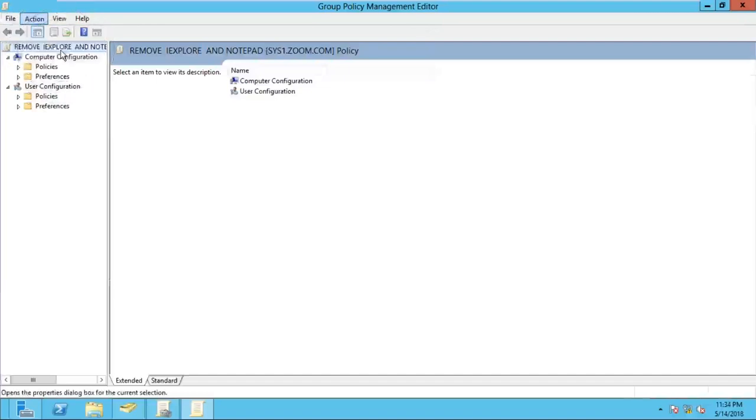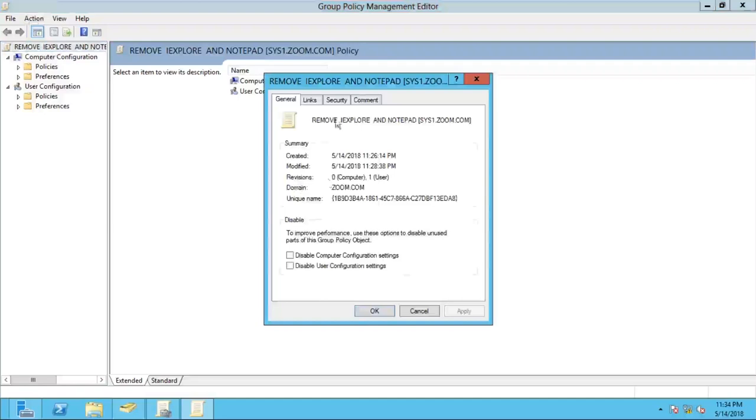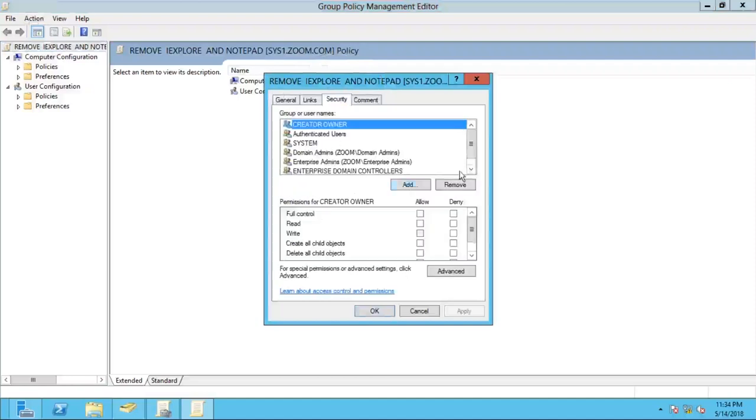Now once you click properties, one new window will open, and in this window we have to select the security tab, and in the security tab you can find a list. In this there are so many account names, but are you finding administrator or the Sam user in this list? No. So first we have to add the account in this list, then come to permissions. In these permissions I don't want full control, read, write. If you come down, we can see the last one here, apply group policy. In that we have to check the box deny, because the policy is already affecting.